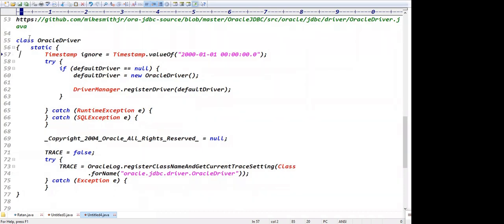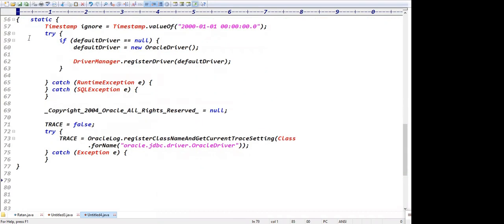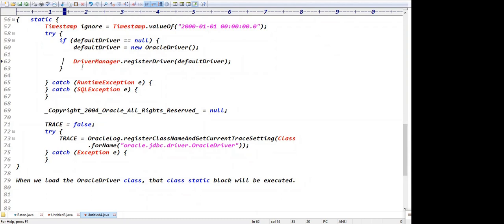When we load the Oracle driver class, that class's static block will be executed. What is the static block doing? It is creating an object of that class, new Oracle driver class, right?